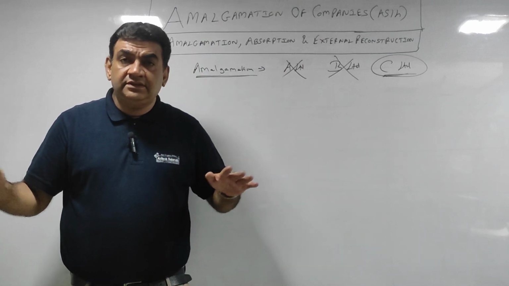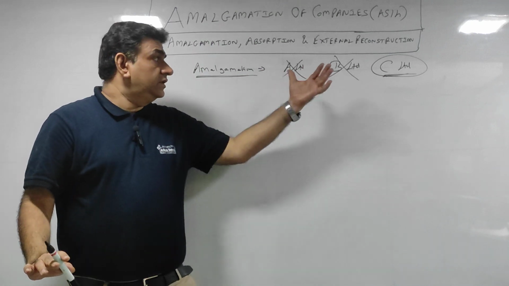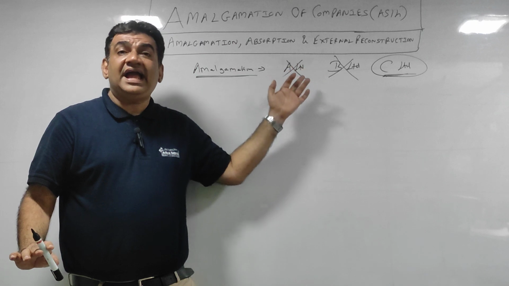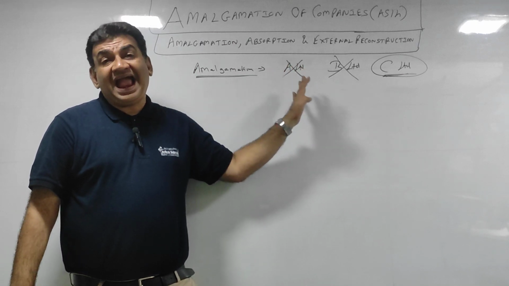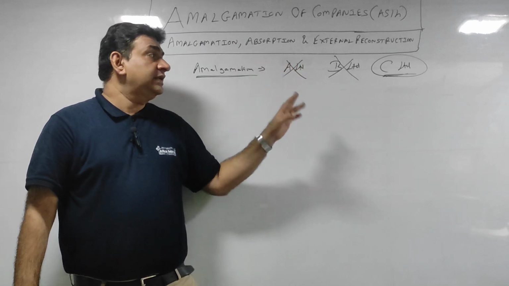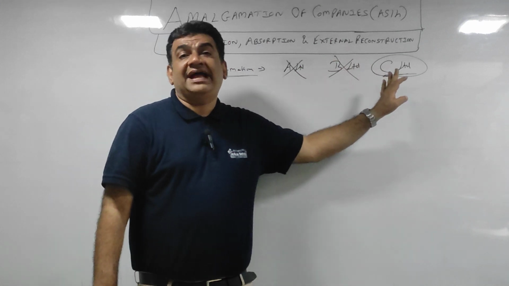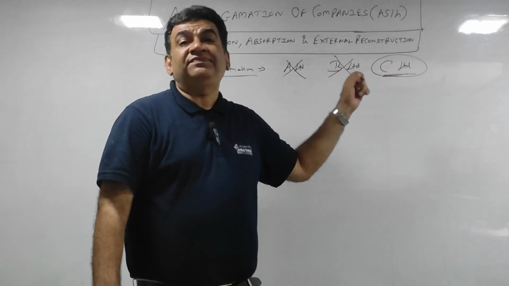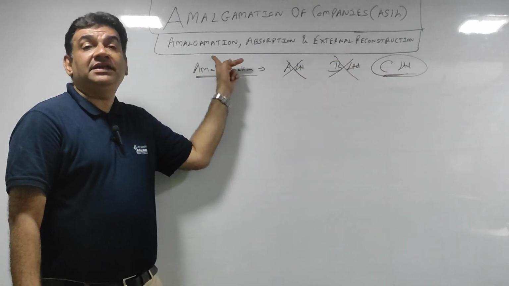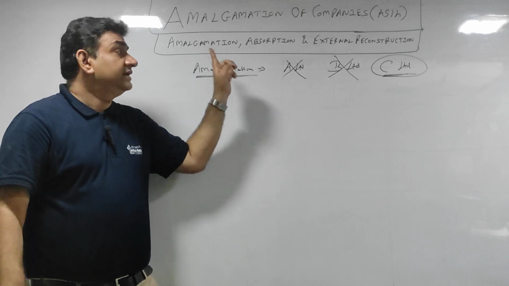A and B both join hands together and a new company is formed, that is C Limited. This is amalgamation.